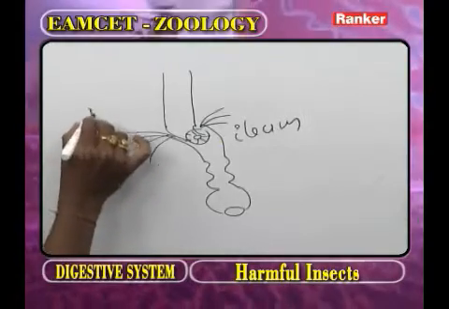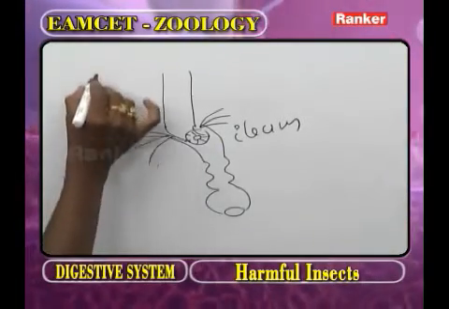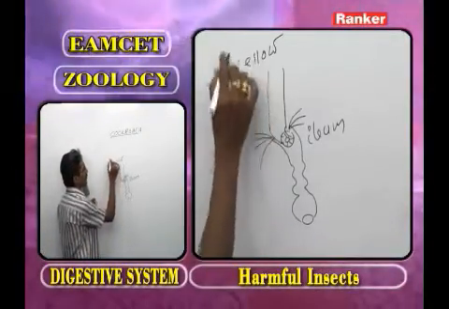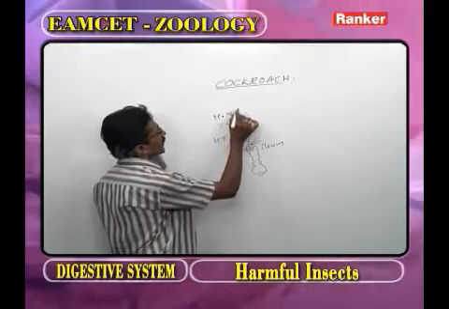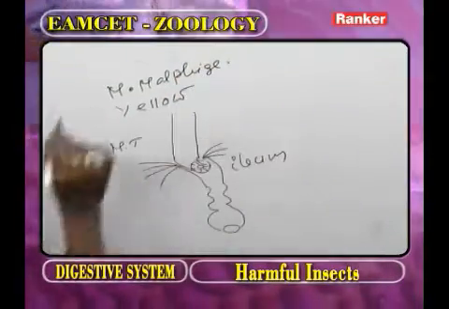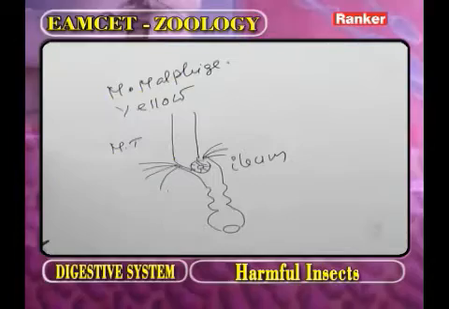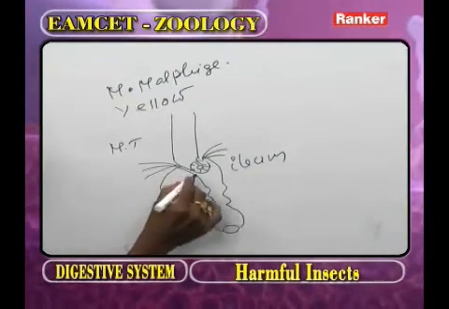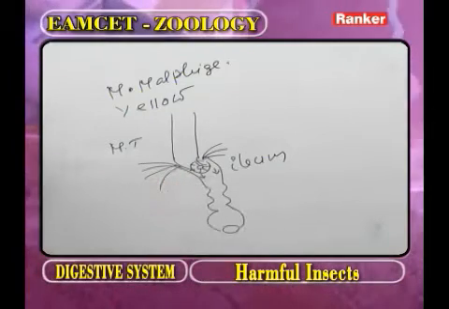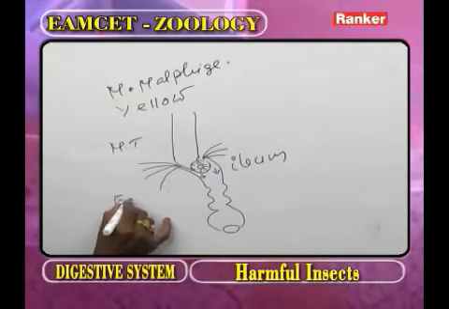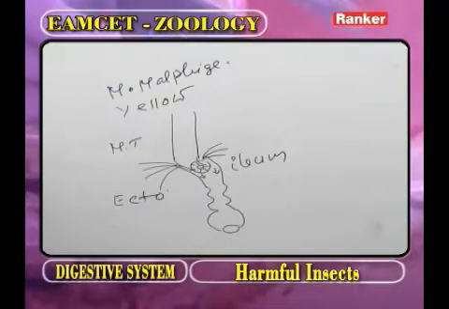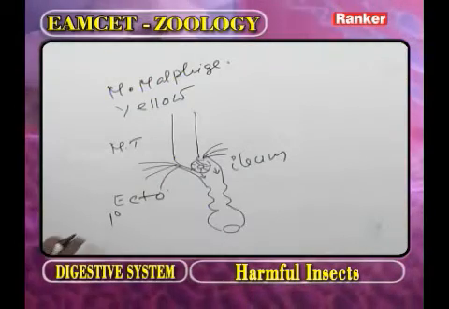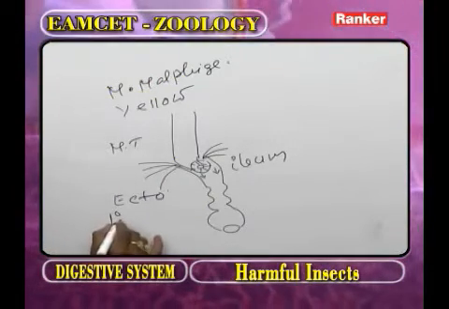The Malpighian tubules are yellow in color. They were explained by Marcello Malpighi. Now observe the diagram. The Malpighian tubules open into the ileum. The Malpighian tubules are derived from the ectoderm. What is the primary function of Malpighian tubules? This symbol indicates primary.